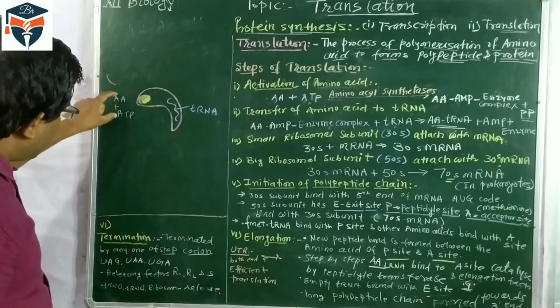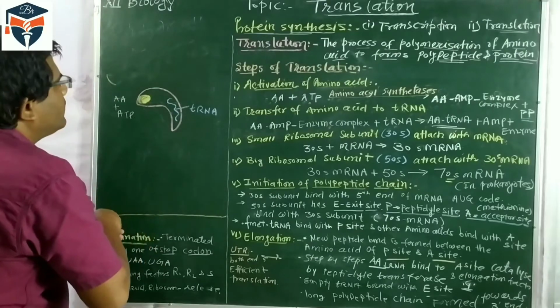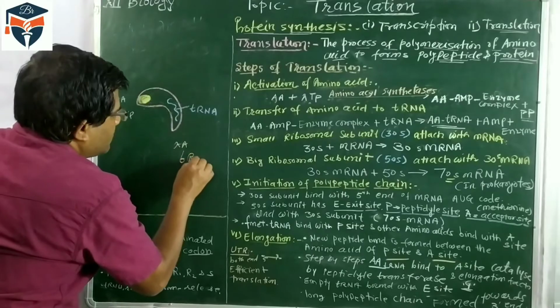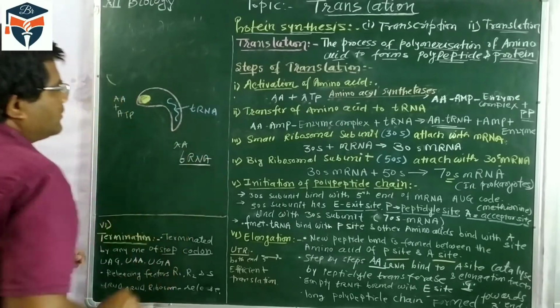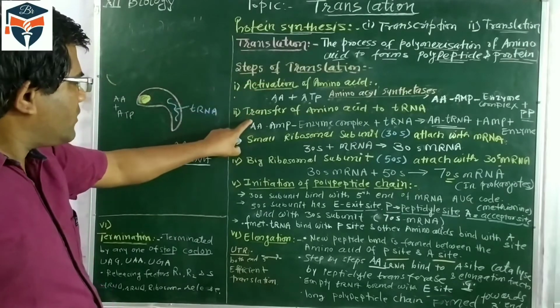So when the activated amino acid and tRNA combine, a new combination is formed, the amino acid-tRNA. So this is ready in the first step, this activation and transfer.